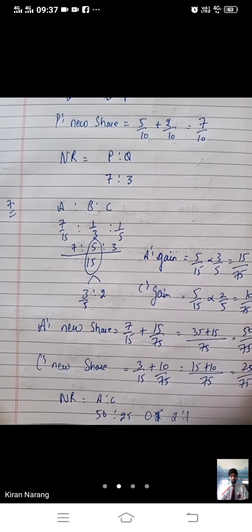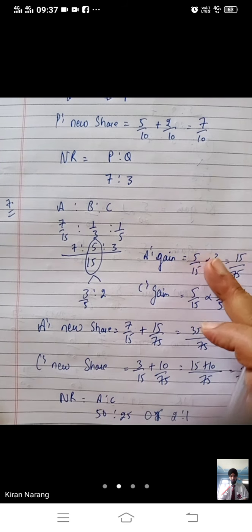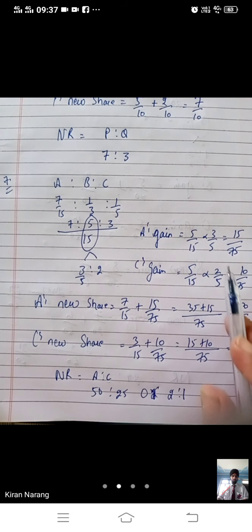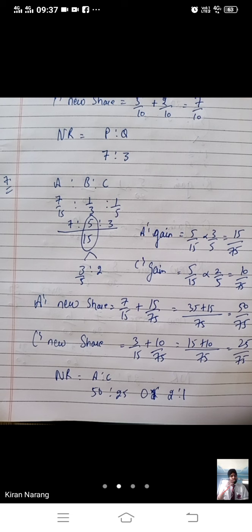Now here the question is not ending. This is the part related to retirement. Three partners were there, one is retired, so the new ratio we have calculated. Now they have said one thing more. In addition to this, D is admitted for 1/3 share of profit, 1/4 of which was given by A and the remaining was taken equally from A and C. Some different type of question is there and this is a very good question. Now assume it as a different question.